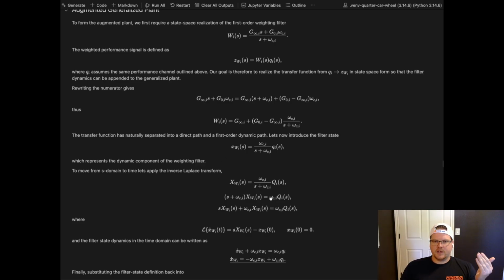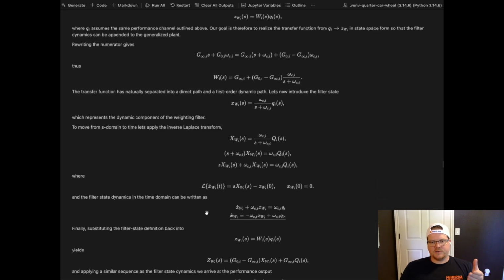And so now we want to move from the S domain to the time domain via this inverse Laplace transform. Again, a little bit more algebra, just to make it a little nicer to get the S's and the omegas broken out in a nice way. So the Laplace transform of x dot wi of t would be S XWI of S minus the initial condition. The initial condition is 0 for the performance state. And so mapping these out essentially one to one, we get the x dot wi here, we get the omega ci xwi there from that state, and then we have the wci qi here. Okay, and then just rearranging that, those are our state dynamics for the weighting channel in the time domain.